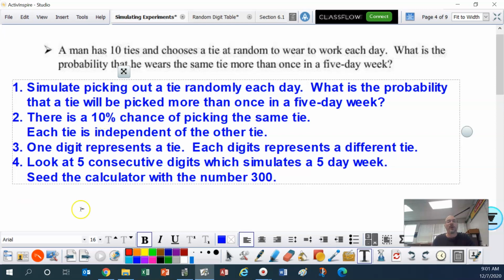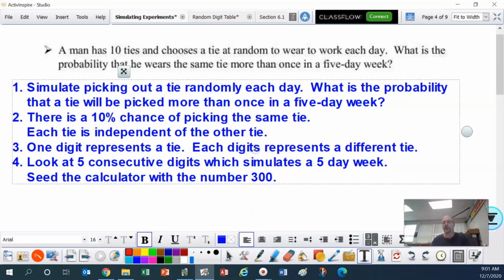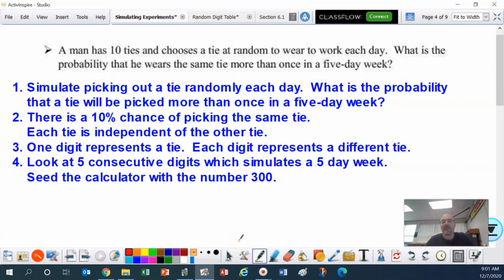All right, 2, there is a 10% chance of picking the same tie. Each tie is independent of the other tie. 3, one digit represents a tie. Each digit represents a different tie. 4, look at 5 consecutive digits when simulating a 5-day week. Seed the calculator with the number 300.